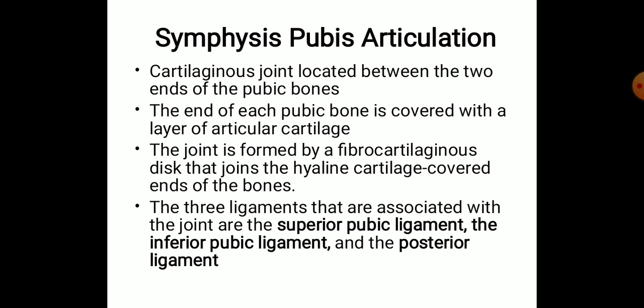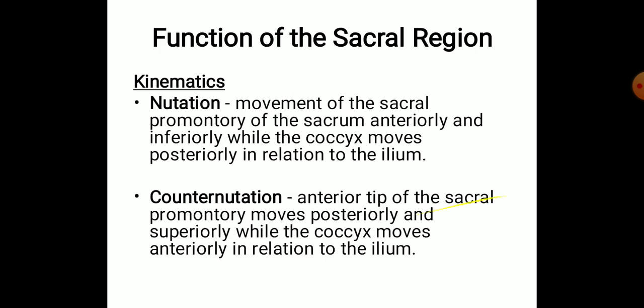So all these muscles give anterior reinforcement, and posterior reinforcement is mainly done by the posterior ligament. Superior reinforcement is mainly done by the superior pubic ligament, and inferior reinforcement is mainly done by the inferior pubic ligament. So those are the articulation of the pubic symphysis and the supporting or reinforcing structures of the pubic symphysis.